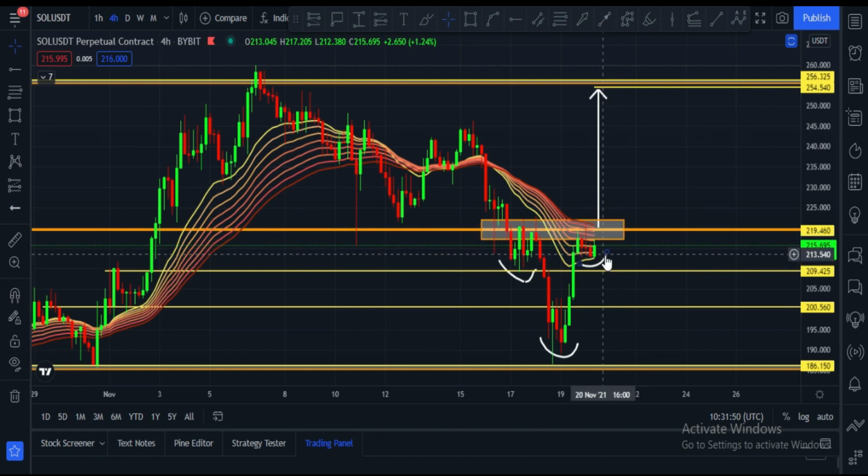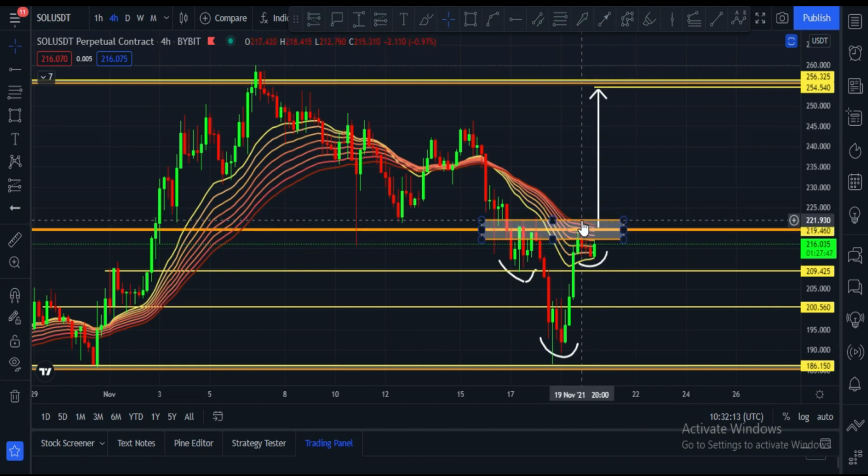Candles are in between the EMA ribbon, and here you can see the EMA ribbon is at the same point where this box exists and where this trend line horizontal resistance is. Once 4-hourly candles close above the $220 to $225 price area, in that case definitely it will break this box area, horizontal resistance and this EMA ribbon. In that case definitely it can hit my targets, and this is the upside target.